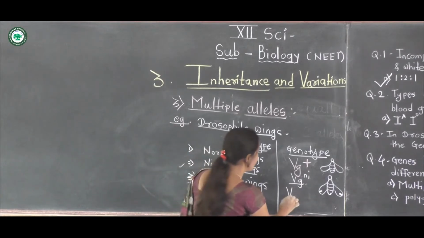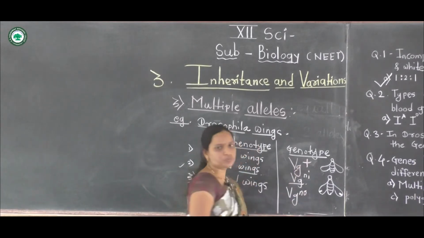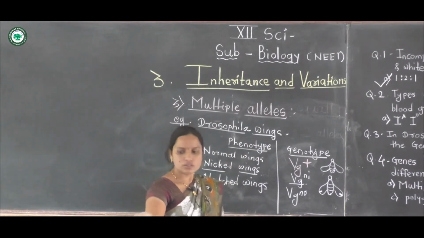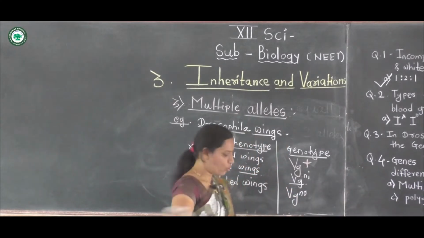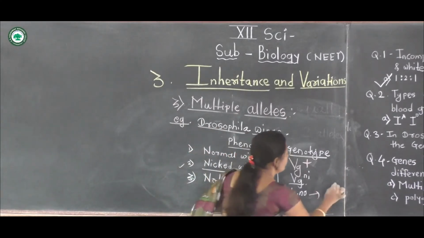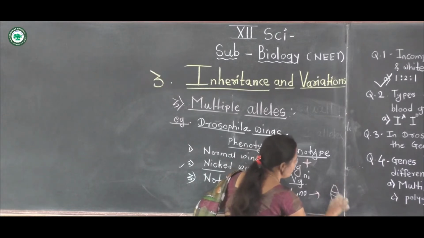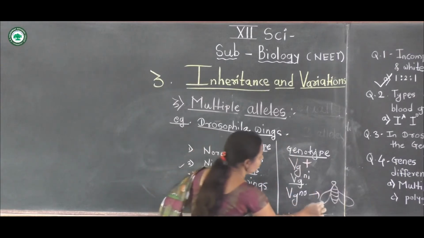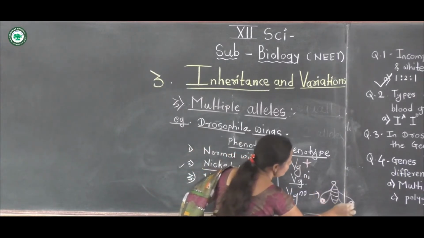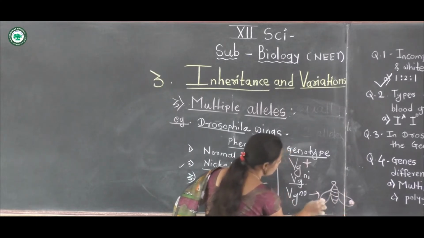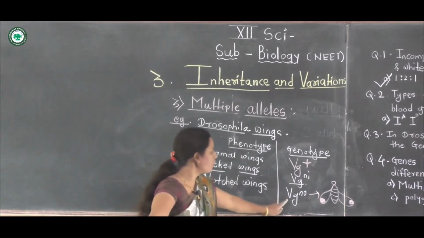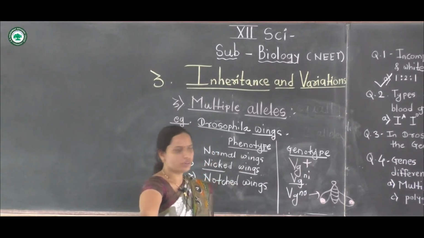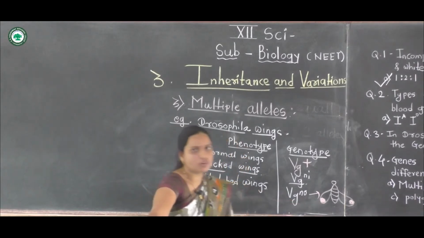The genotype is vestigial notch, vestigial notch. The Drosophila notch produces this. These Drosophila flies have a notch in their wings, which is another character. These notched wings are vestigial notch. The genotype is forming the notch on the Drosophila wings.